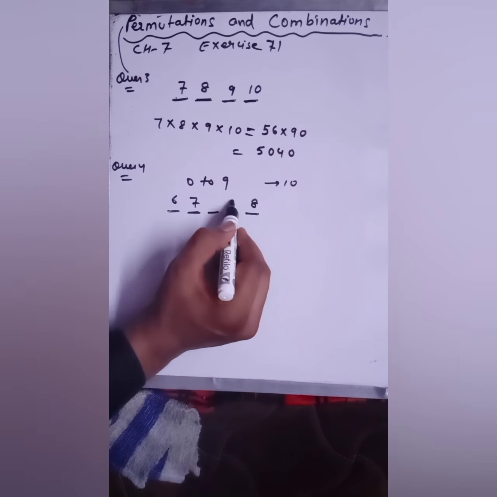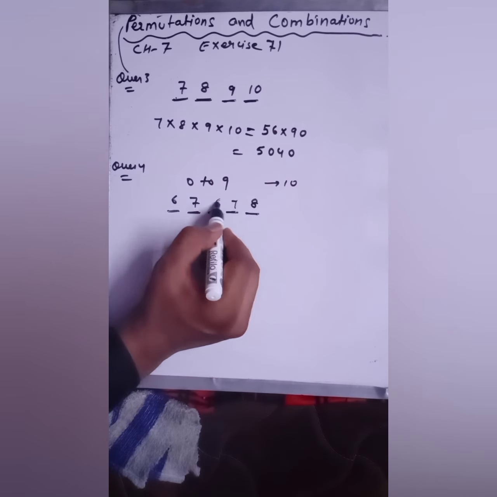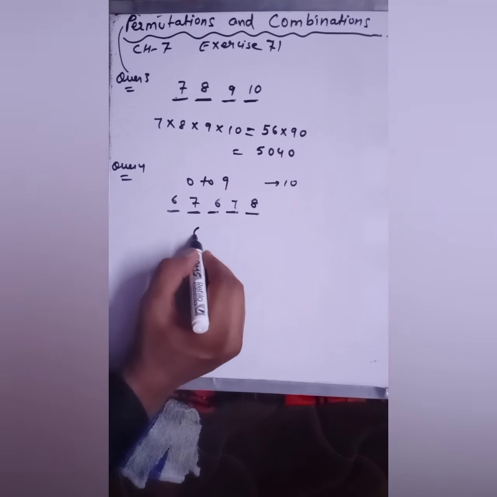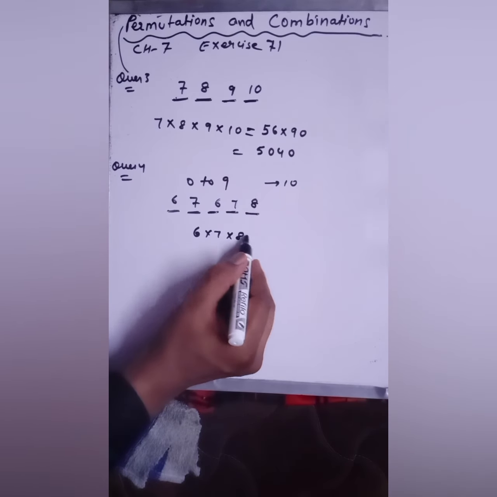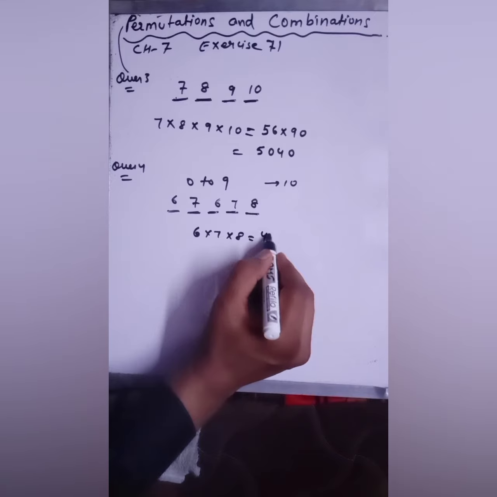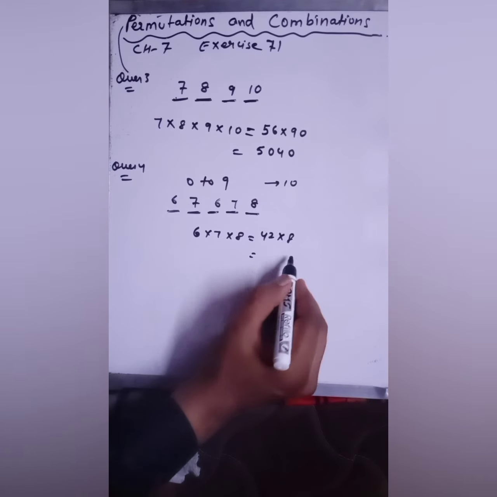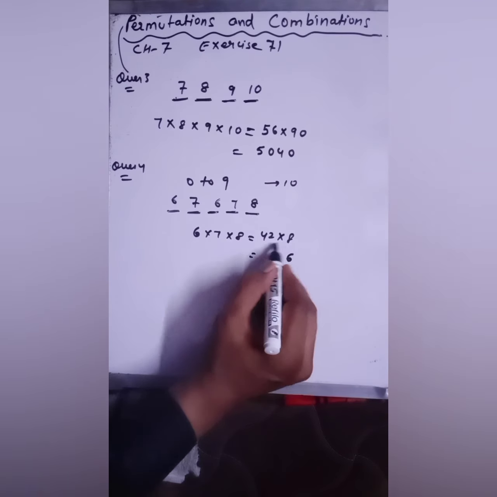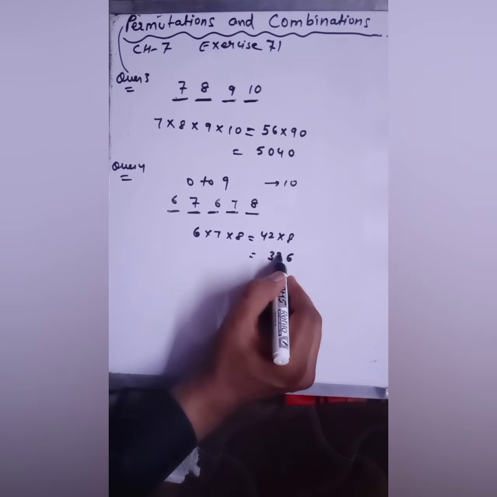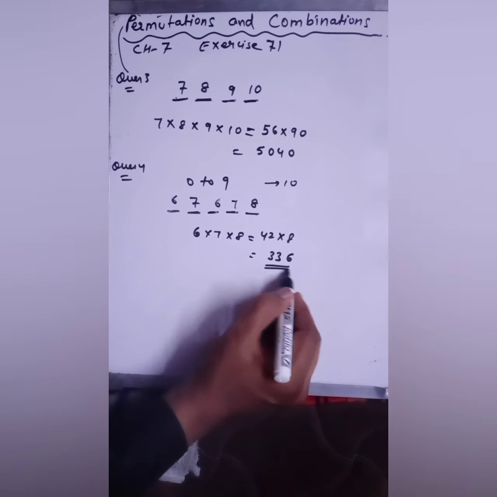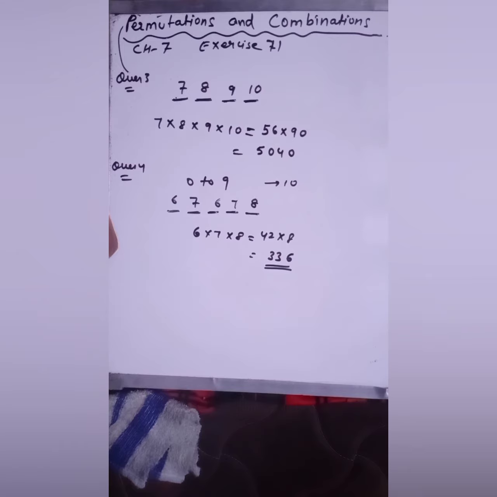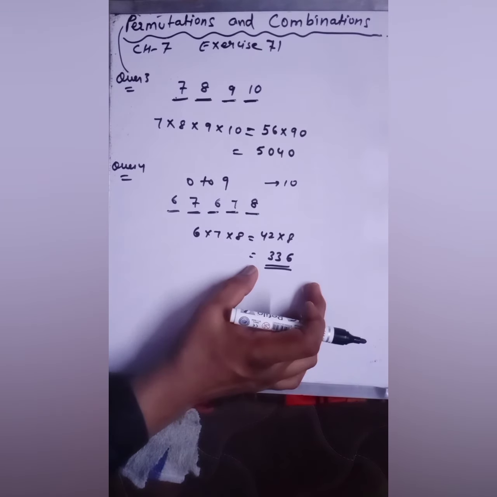For this place you have 7 choices, and for this place you have 6 choices. So 6 into 7 into 8, you have 336. This is the required answer of your question number 4.